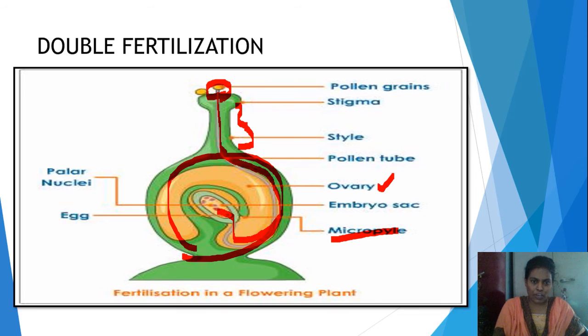Through this pollen tube, the male gametes pass and enter the egg, and fusion takes place with that egg. This is called fertilization in flowering plants. This is the process of fertilization in flowering plants.